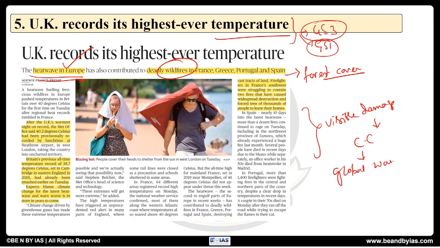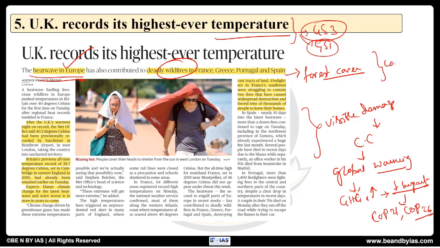See, all of these are confirming that the issue of global warming and greenhouse gas emissions is serious, and we need to act immediately to reduce the impact of it. Okay, so this is where you can link it with the ongoing efforts of either COP21, that is Paris Agreement, or COP26, the latest Glasgow summit, and going towards carbon neutrality.